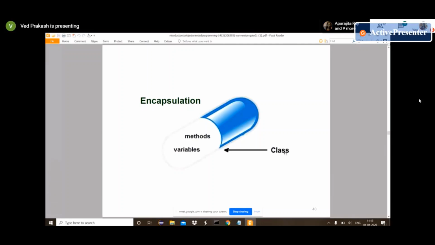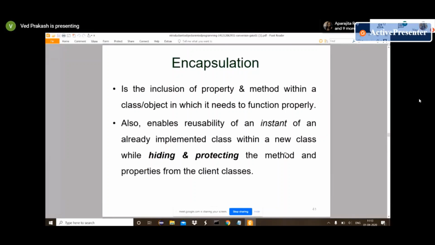So why are we hiding those properties? Suppose in the employee class we provided, simply without any hiding, name and employment ID, and maybe some other class may call that property and change that variable field.